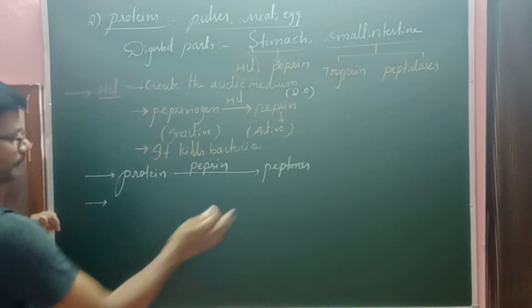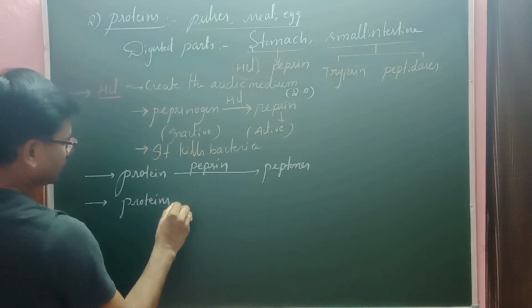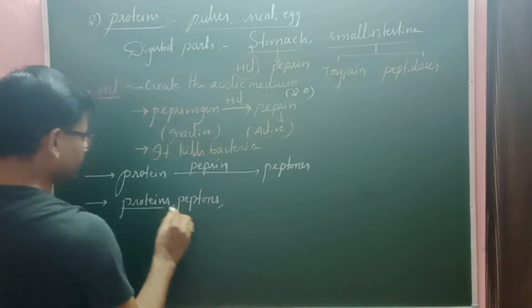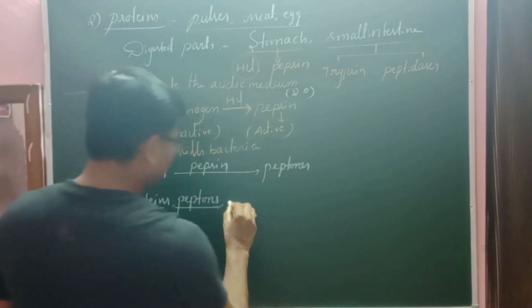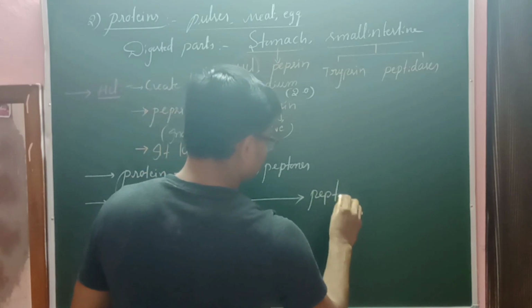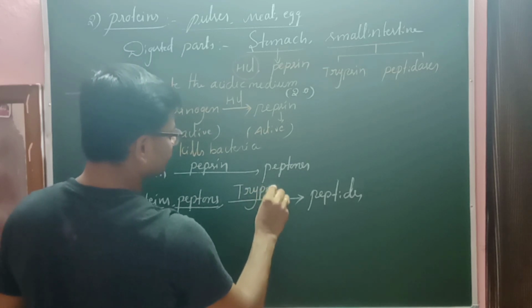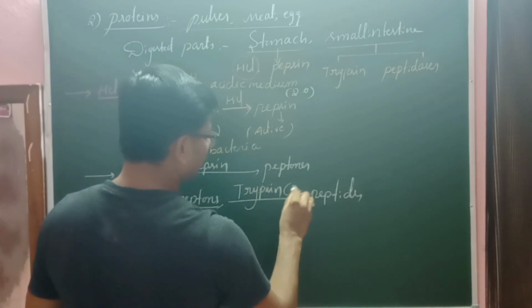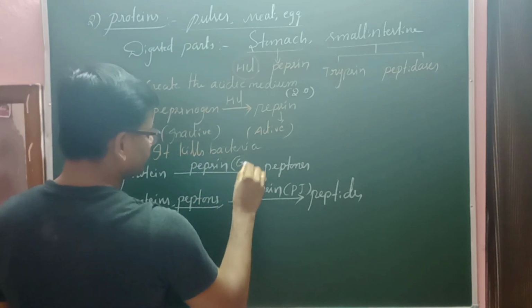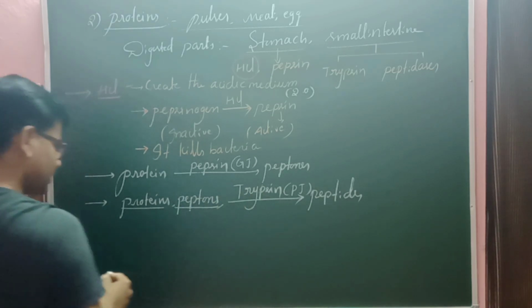In the duodenum, the remaining proteins and peptones get digested into peptides with the help of trypsin. Trypsin is an enzyme secreted from the pancreatic juice. Pepsin is an enzyme secreted from the gastric juice, that is the stomach, right? You can remember easily.